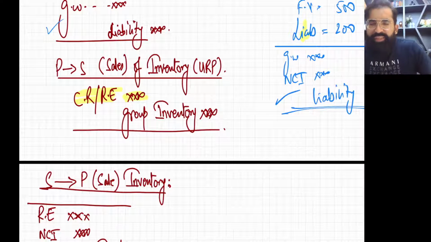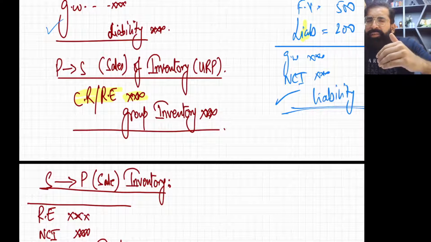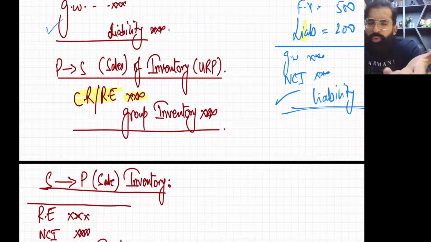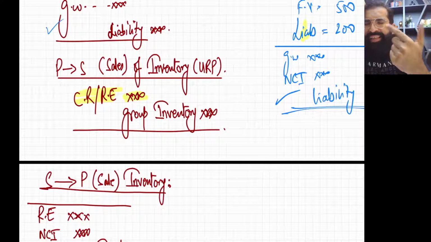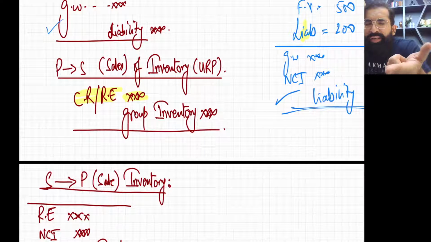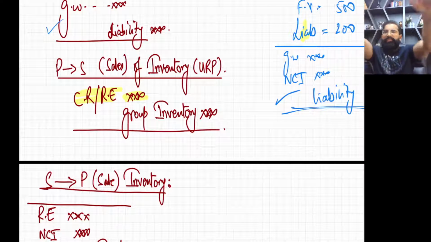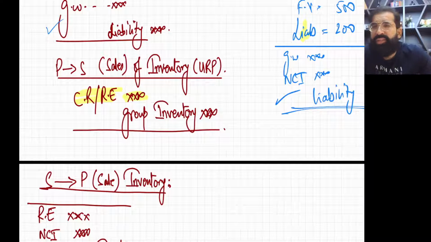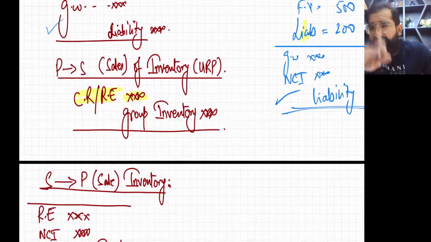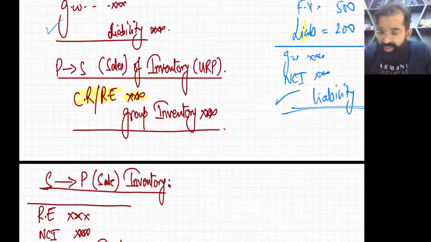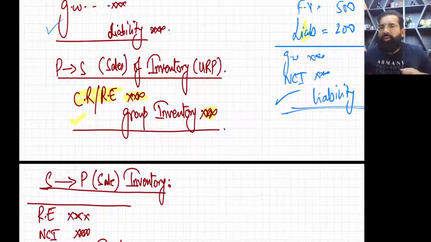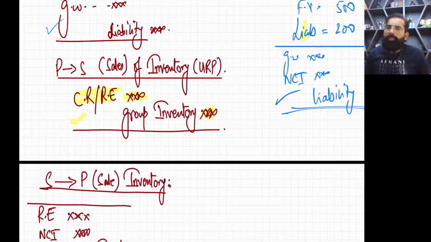And the second part of this entry is, as the parent company has sold expensive goods to S company, at the year end the inventory of S company also includes this URP, so it is also inflated. So we need to reduce our group inventory as well. So the entry will be CR debit or retained earnings debit, and group inventory credit.